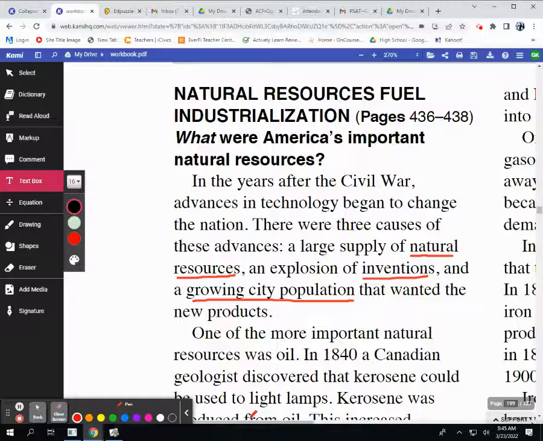Natural resources fuel industrialization. What were America's important natural resources? In the years after the Civil War, advances in technology began to change the nation. There were three causes of these advances: a large supply of natural resources, an explosion of inventions, and a growing city population that wanted the new products.